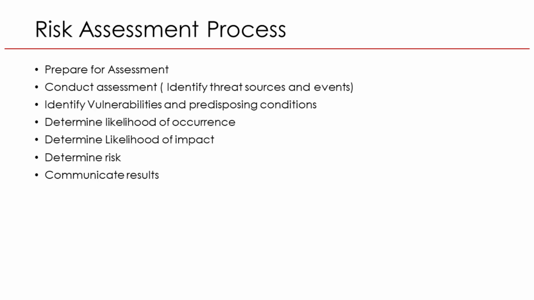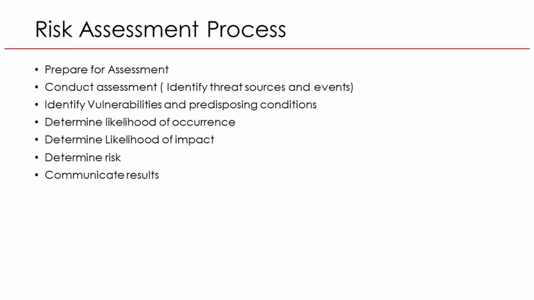Risk assessment follows a series of steps to help organizations identify and manage risks to their information systems effectively. Let's go through them with real-life examples. 1. Prepare for assessment. This is where the auditor defines what systems or areas will be reviewed, who will be involved, and what methods will be used. Example: in a bank, the IT risk team decides to assess online banking security and gathers policies, user access logs, and incident reports before starting.